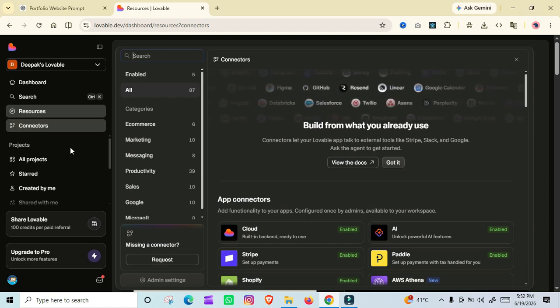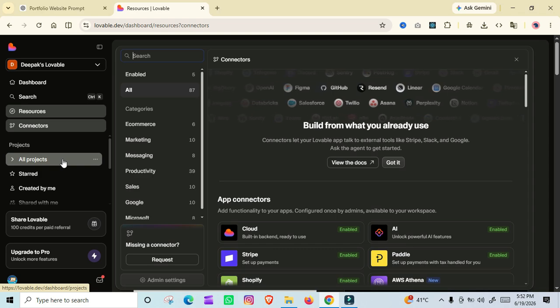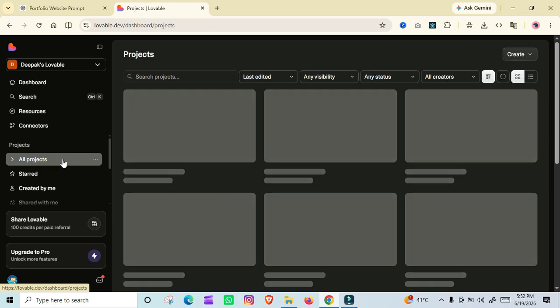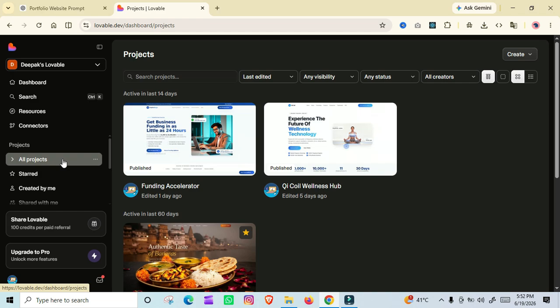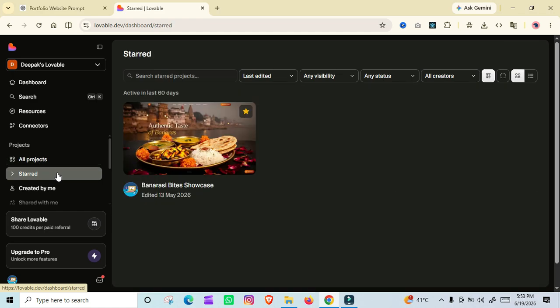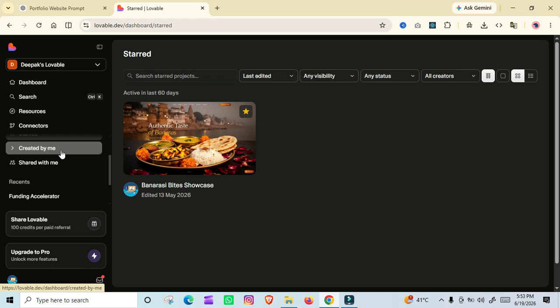Now when you scroll down, you can see there is an option which says all projects. Whenever you click on it, you can see all the projects which you have created earlier, and if you have starred any of the projects, then you will see those starred projects in the starred option, and you can see all the projects created by you if you click on the created by me option.